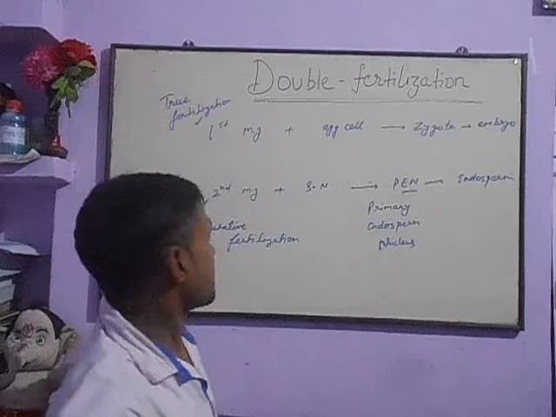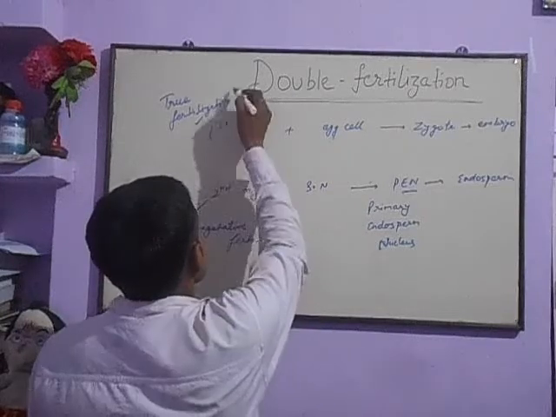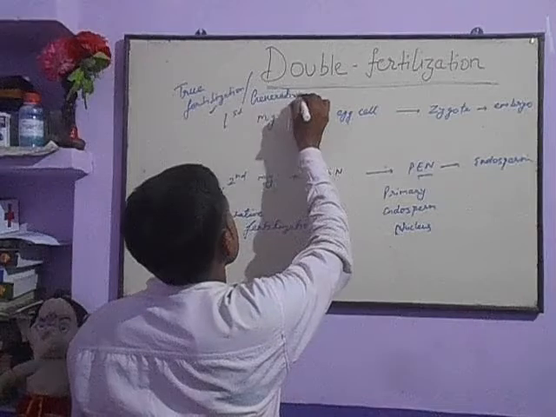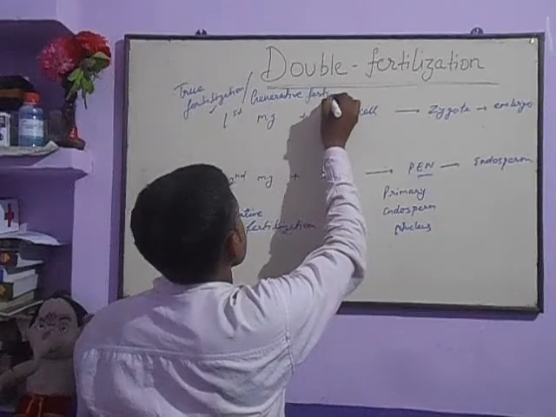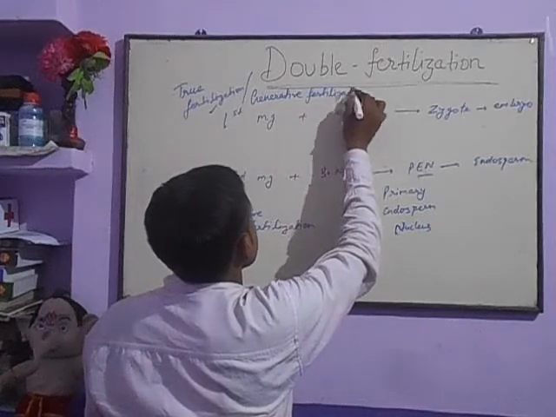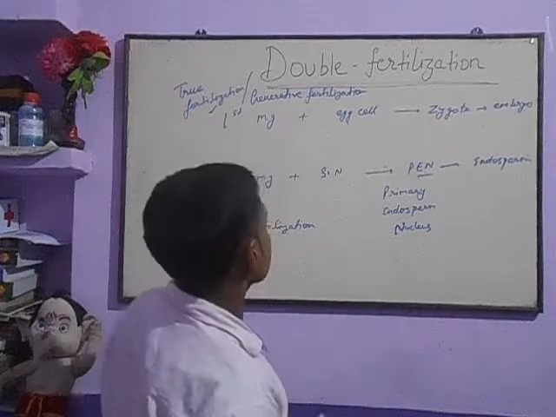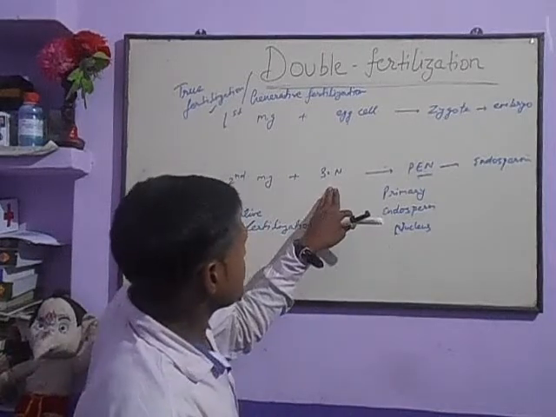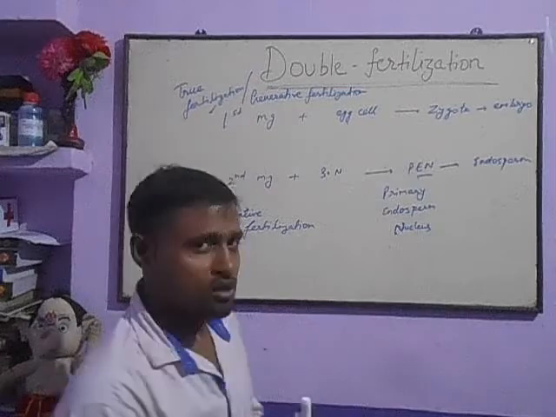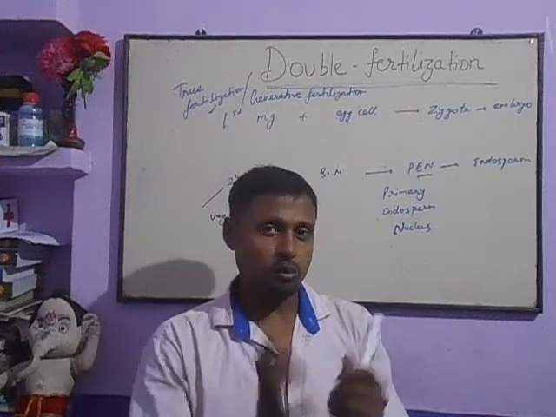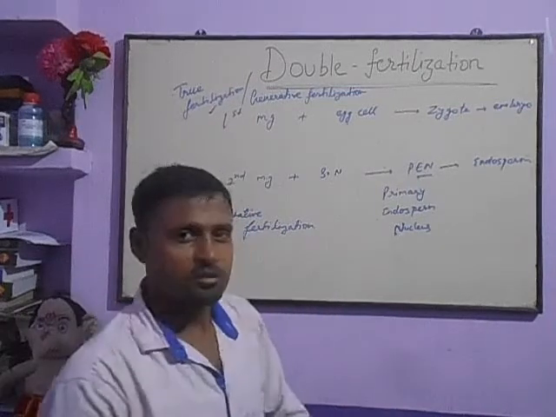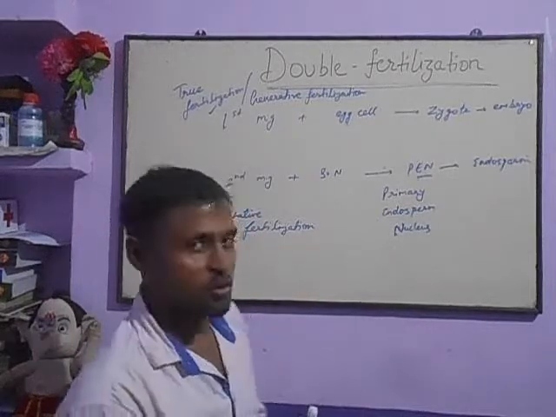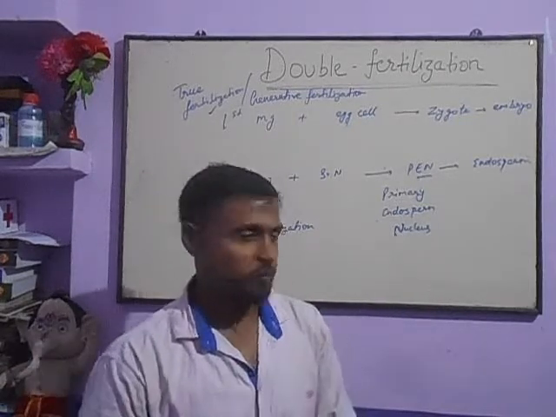It is called vegetative fertilization, and we can also say generative fertilization. Okay, students, there is one more name which is the most important name, because many questions come regarding this name, which we are going to know.